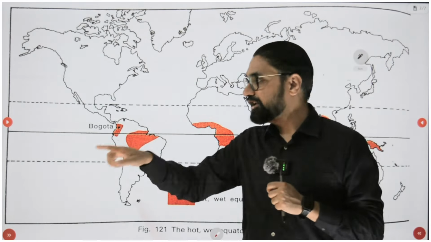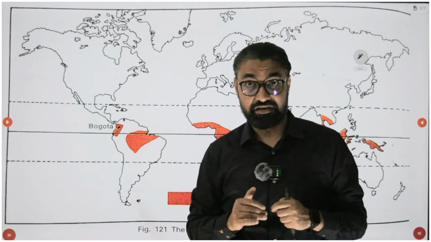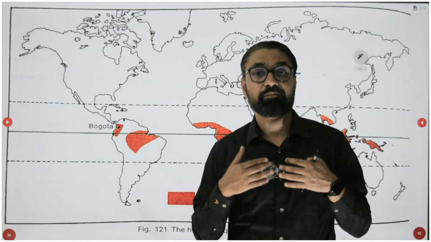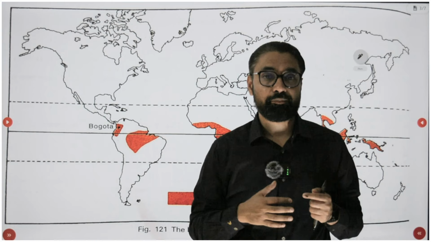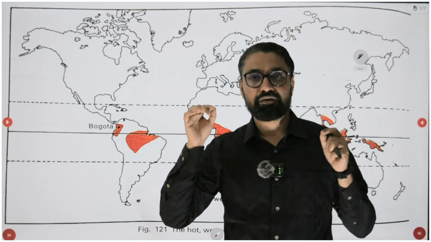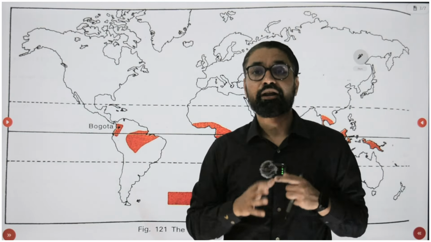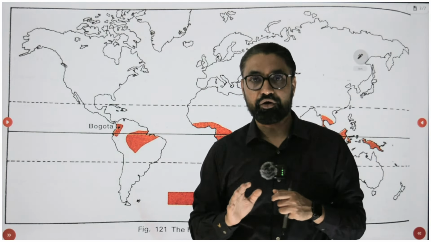So wherever there is an equator on the earth, obviously on the equator there is a lot of sunlight, and because of a lot of sunlight there will be a lot of evaporation, and due to evaporation, automatically there will be a lot of convectional currents, clouds will form, and there will be rainfall. So in all those equatorial regions where there is a nearby ocean body, you will have hell lot of rainfall. We also call it 4 o'clock shower. Every day there will be rainfall. Throughout the year there will be rainfall. There is no dry season, which is a characteristic feature.